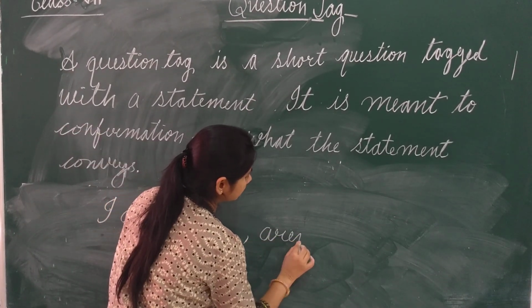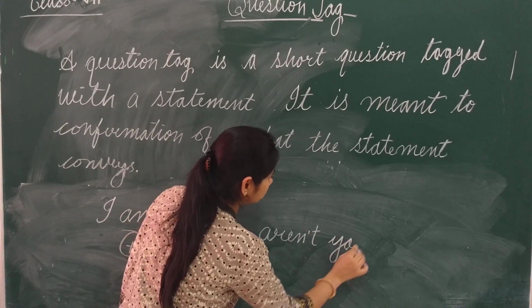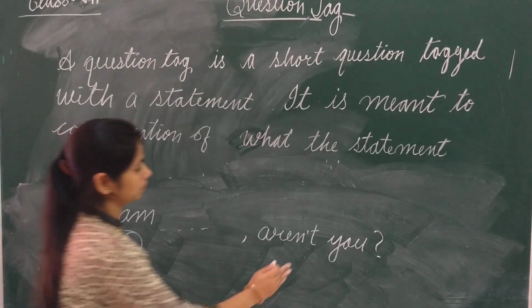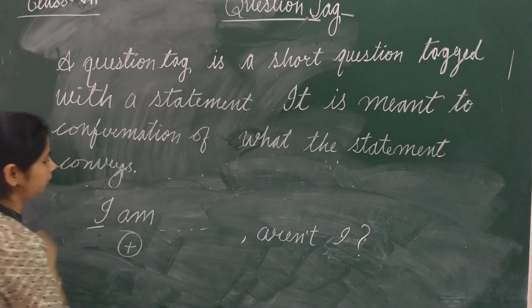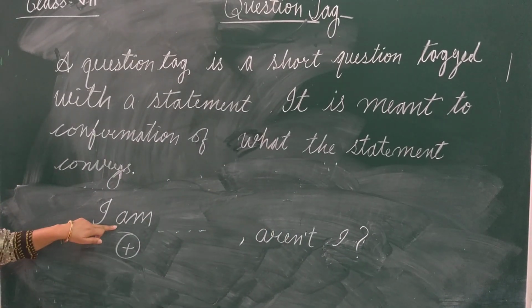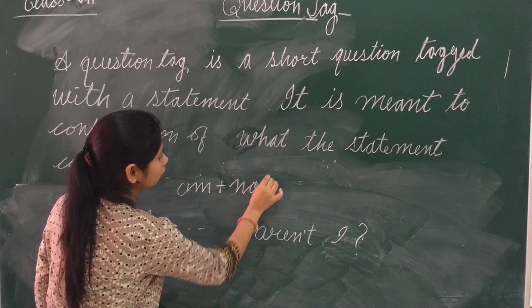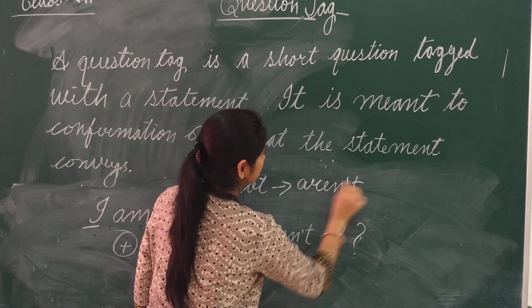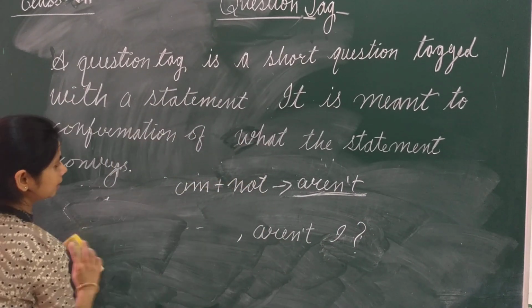It's aren't. So this thing is to remember, aren't you? And same pronoun we will repeat. So for am plus not, the short form is aren't. This you must remember because students make mistake in this question tag.